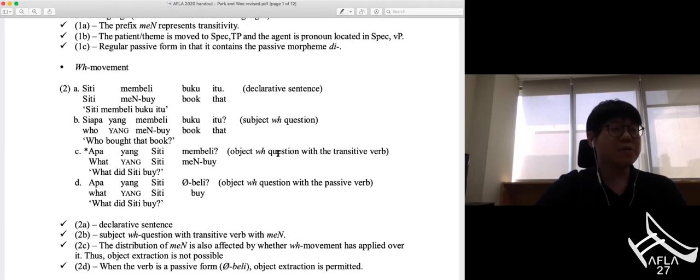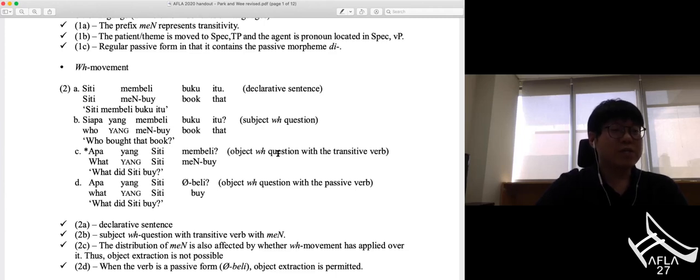Okay, so let's consider WH movement in Indonesian. 2A exemplifies the declarative transitive sentence, Siti membeli buku itu, which means Siti bought that book. And 2B is the subject WH question corresponding to the sentence 2A.